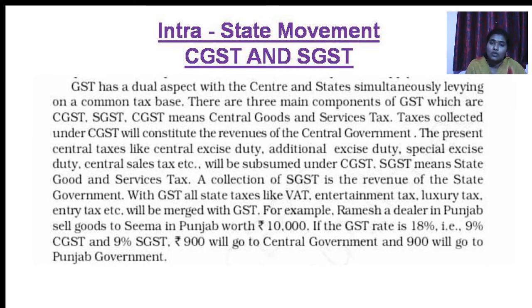So out of 10,000, 18% is considered as GST. In that, 9%, that is 900 rupees, will go to the central government and the remaining 9%, 900 rupees, will go to the Punjab government, that is called the state government. So this is about the theory concept, and this amount is to be recorded in the books of account also.